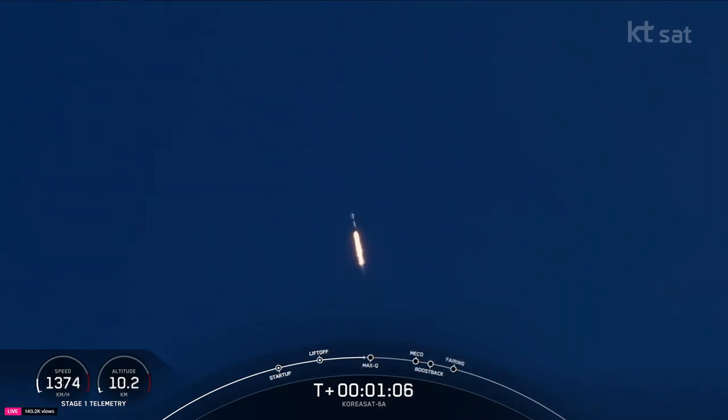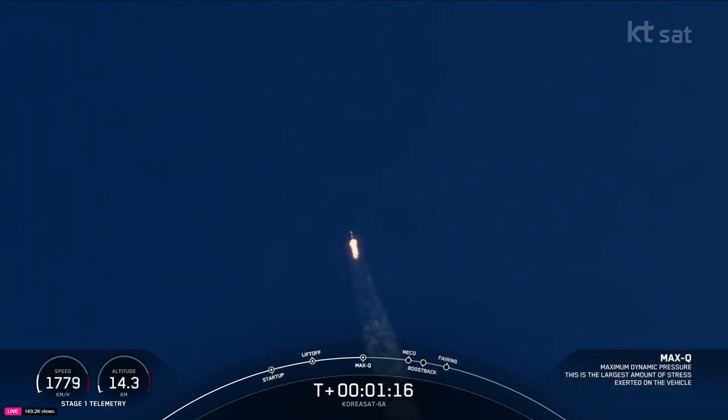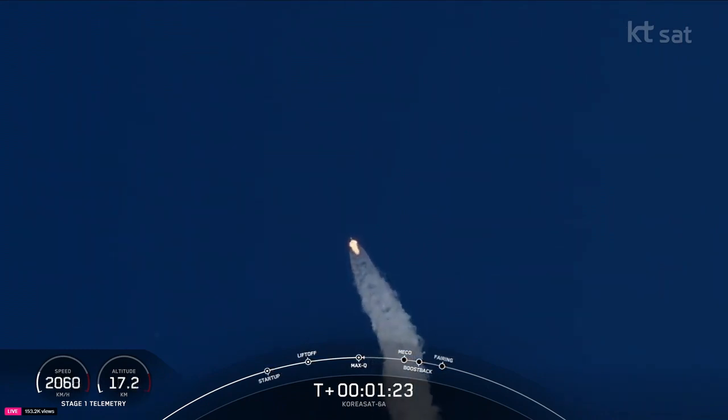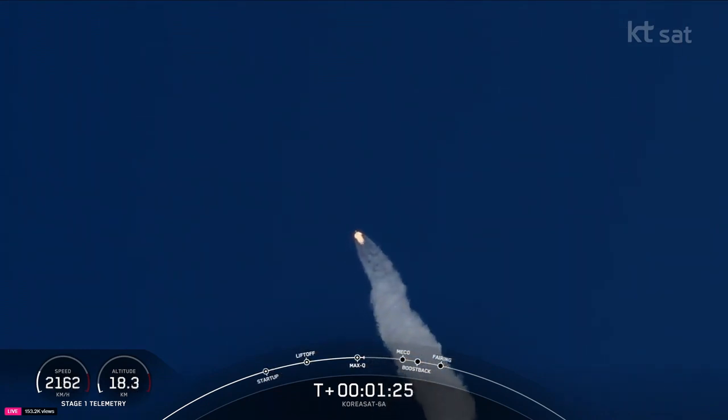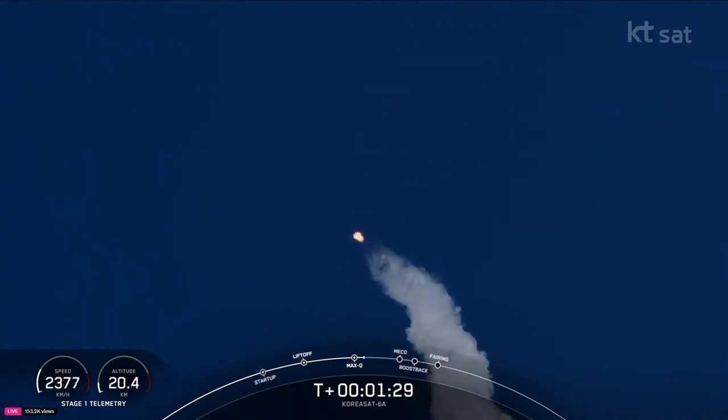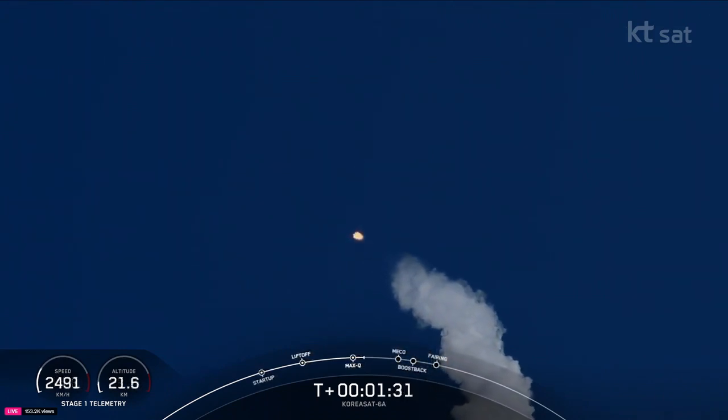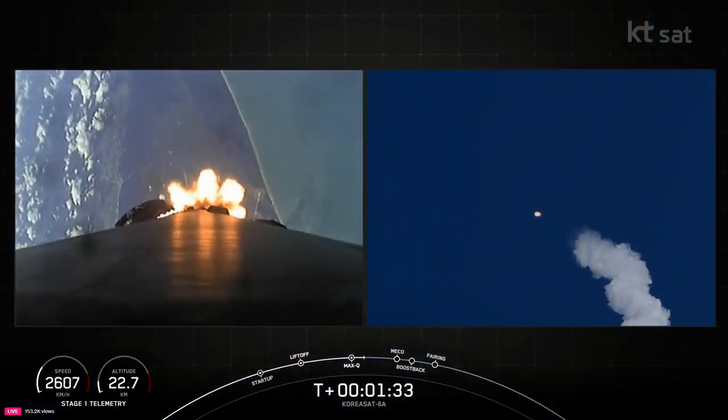And max Q is a critical moment during flight because the combined stresses caused by Falcon 9 accelerating through the atmosphere and the ambient static pressure are at their greatest. Max Q. Great call out for max Q right there. The rocket typically needs to go 17,500 miles per hour horizontally in order to avoid being pulled back down to Earth and get into orbit.